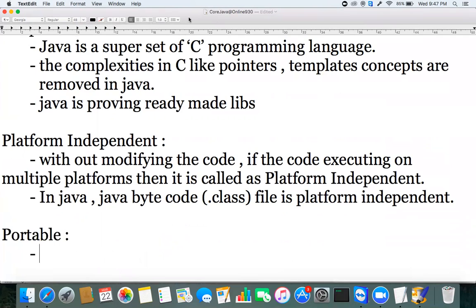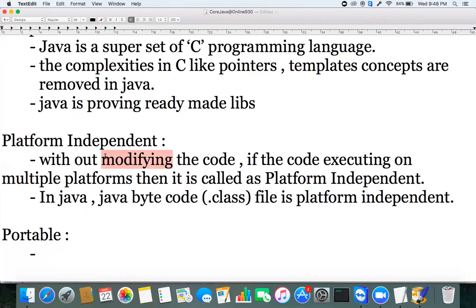So portable, let's take our yesterday's example. I gave the example of where exactly we can use Java, where this Java platform is used: in Android, in Salesforce, in Hadoop, HP Extreme, Selenium. In different platforms, we've seen that Java is playing a key role. Meaning all those technologies are built on top of Java. How is it possible? Because Java is platform independent.